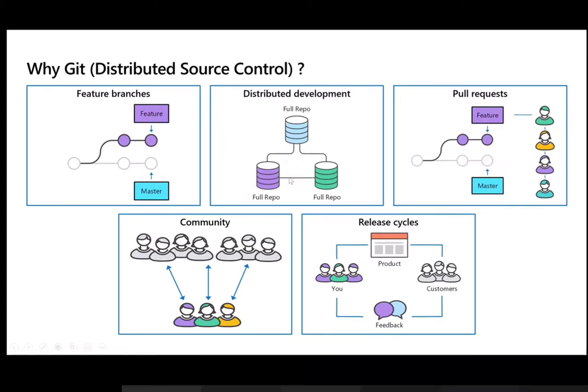So both Azure DevOps and GitHub, once we go through them, I think you will see that they are both based on this Git based source control.